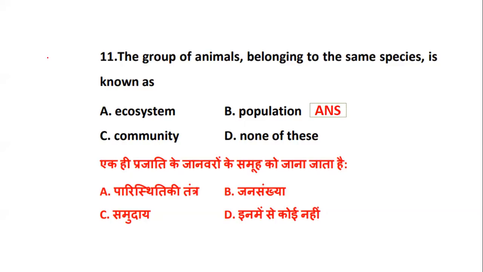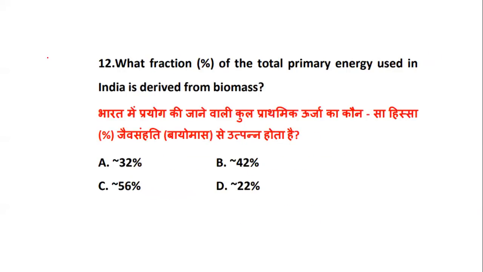Okay. Now, coming to question number 12. Which fraction, that is the percentage of the total primary energy used in India is derived from biomass? Now here, such type of questions can be a little dangerous because you have to have direct factual knowledge. You can't guess over here. So they're talking about the fraction of total primary energy used in India derived from biomass. So it is 32% or 42%, 56% or 22%.